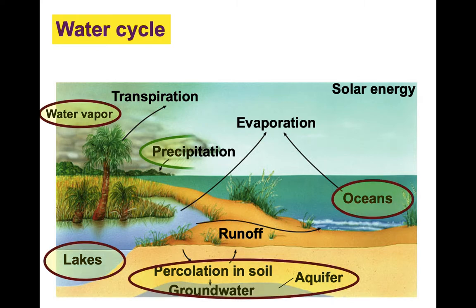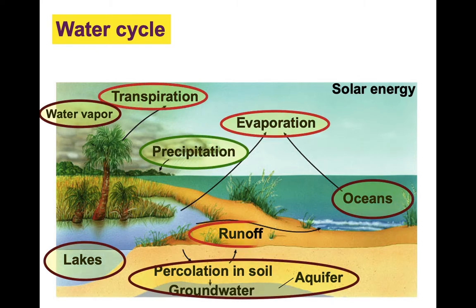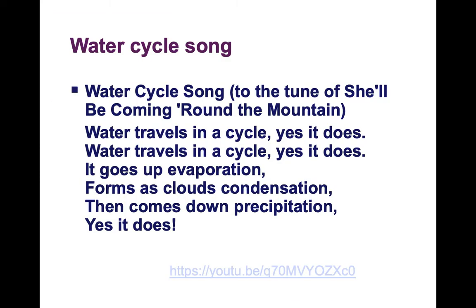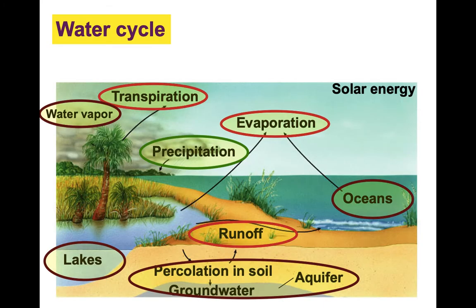For the water cycle, you're supposed to define evaporation, precipitation, condensation, and transpiration. So I will go through this, but also there is a very cute song, and there is a link to the song here. It's a YouTube song, to the tune of "She'll Be Coming Around the Mountain." I'm not going to sing it for you, but make sure you look at the YouTube video. It'll help you remember the different parts of the water cycle.